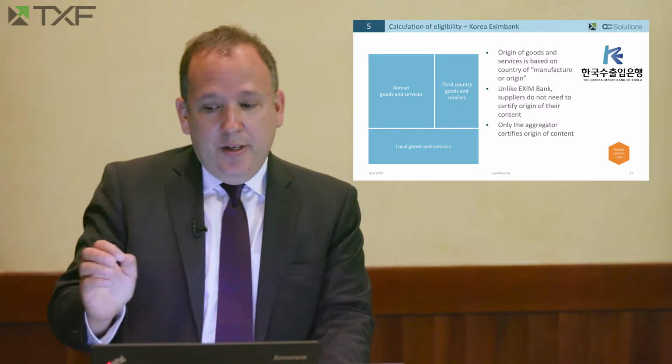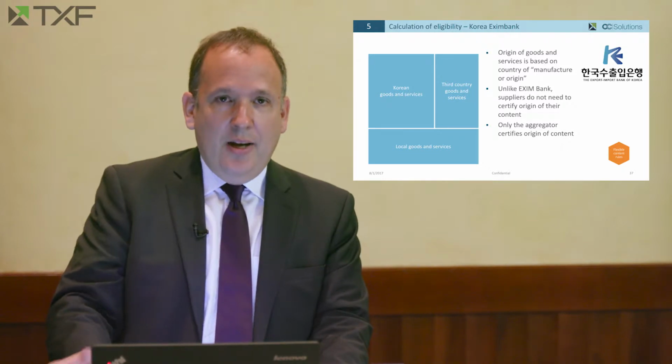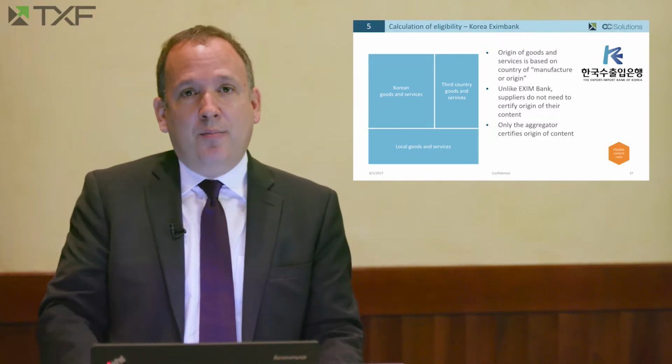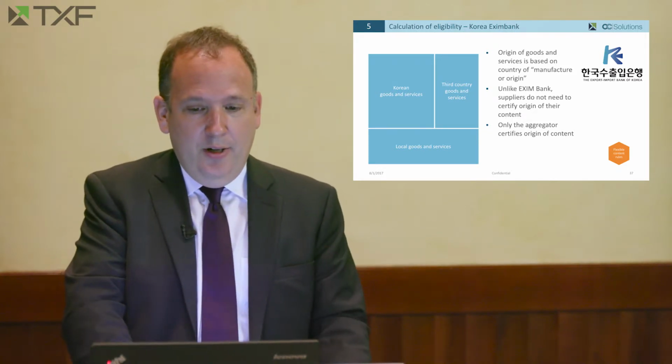This is a very key consideration for ECAs of this type, and it's very different from the strict ECA rules that we talked about for a different category of ECAs.